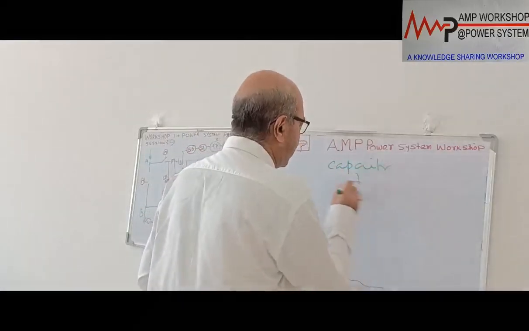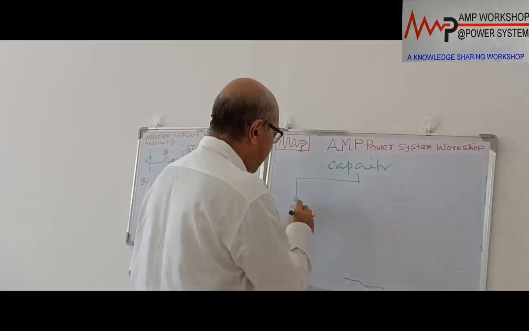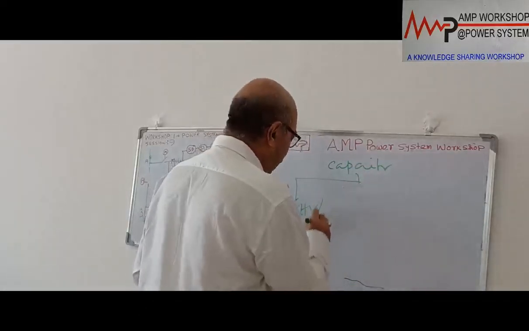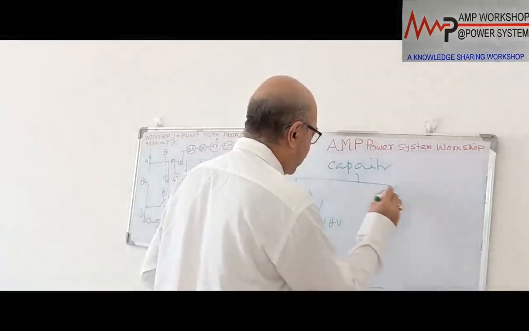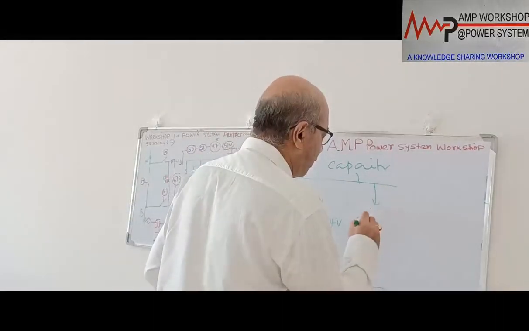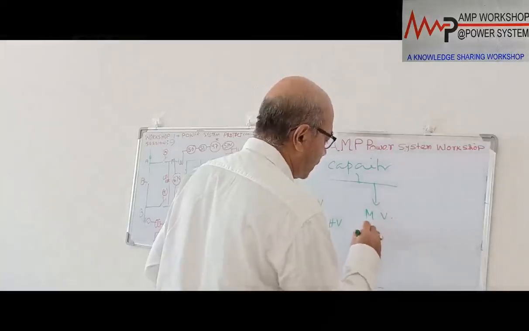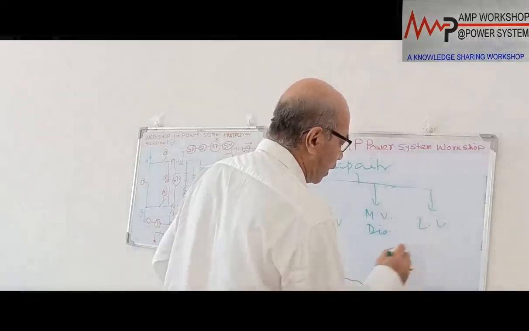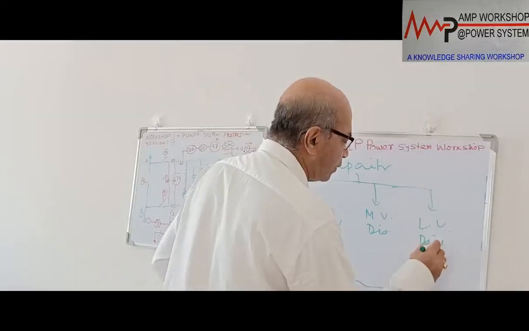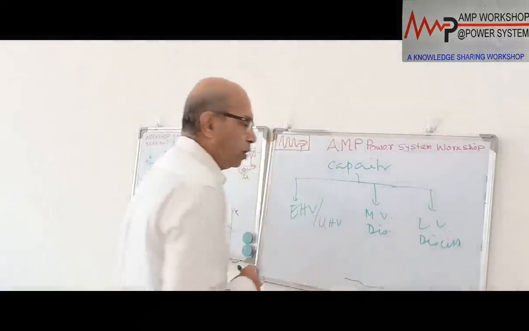From the application point of view, capacitor banks can be used for 3 different purposes. One is the extra high voltage or ultra high voltage system, that is 130 kV, 220 kV, 400 kV, 600 kV, like this. Another is the medium voltage distribution system, and the third is the low voltage distribution system. So our discussion will be limited to these 3 voltage levels.